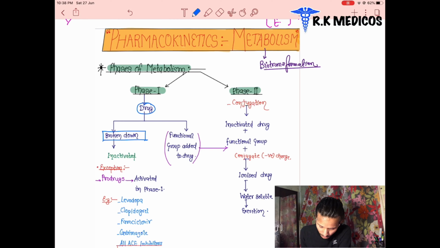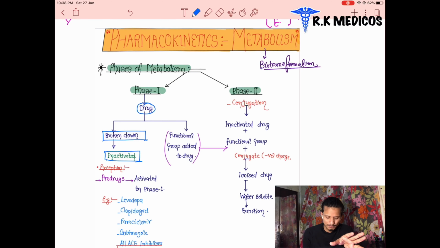In phase 1, the drug enters our body and can be broken down by the body. The drug can be broken down and converted into a less toxic substance, and it gets inactivated. Suppose the drug is activated in the wrong manner, it can be broken down and become inactive, no longer useful for us, and then it can be excreted from the body.